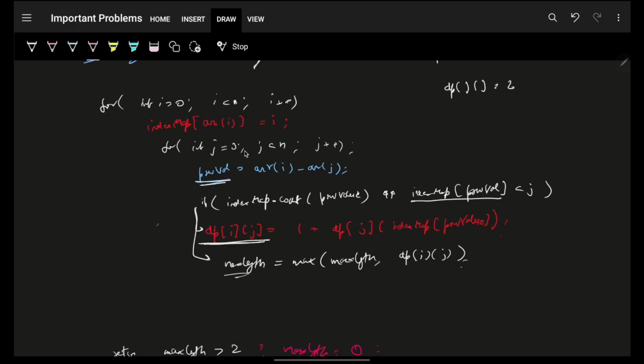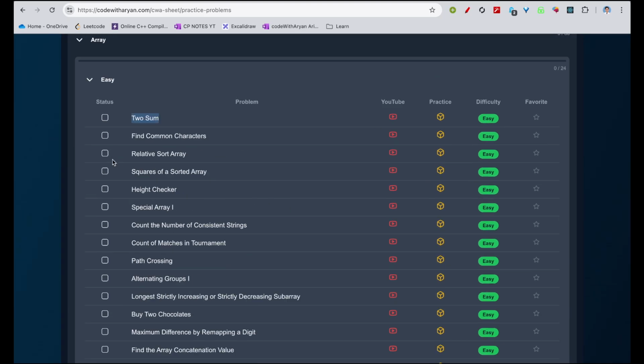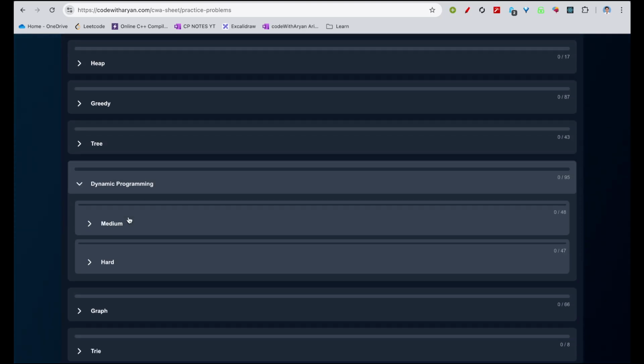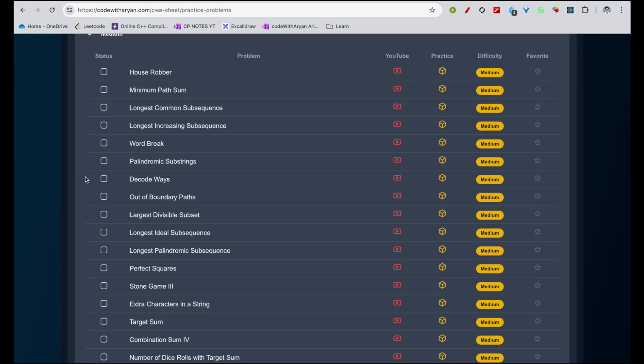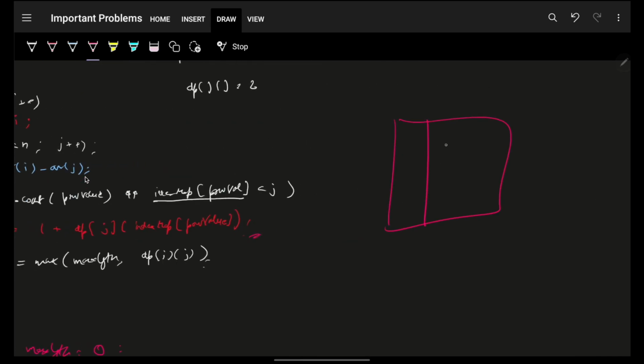Again, people tend to say, "No Aryan, I have to do the top down approach." No, I have already told you in many practice problems. Again, if you don't know DP, simply go to the DP section here. If I come down to DP and try simple problems of DP, you will realize that many problems are much simpler with a bottom up approach rather than top down. Again, I will not make that specific box and stuff. That's not useful for this kind of problem.